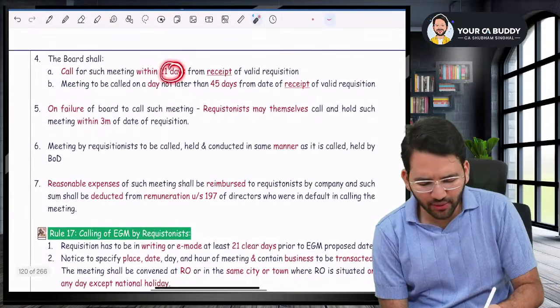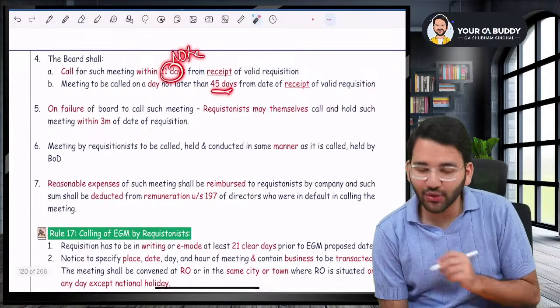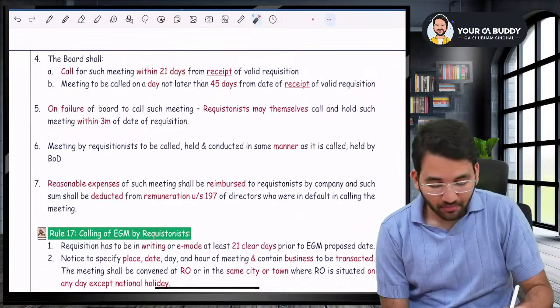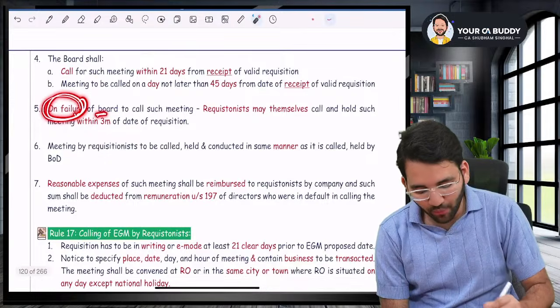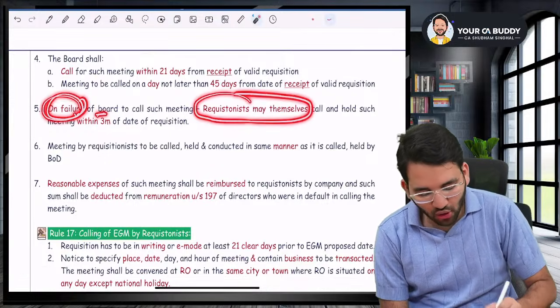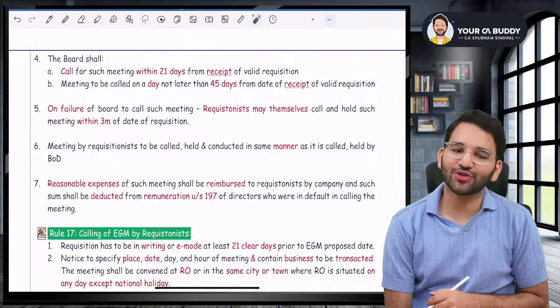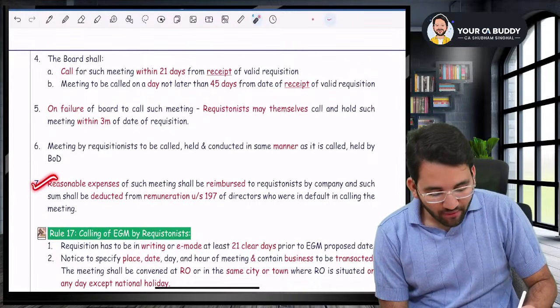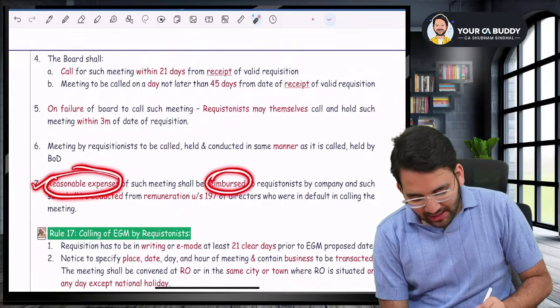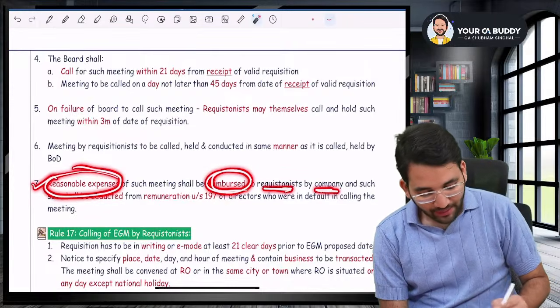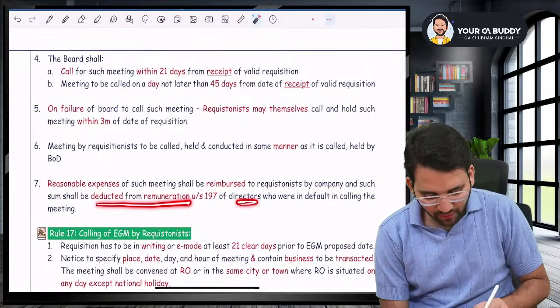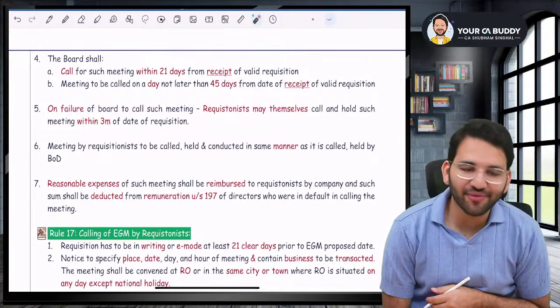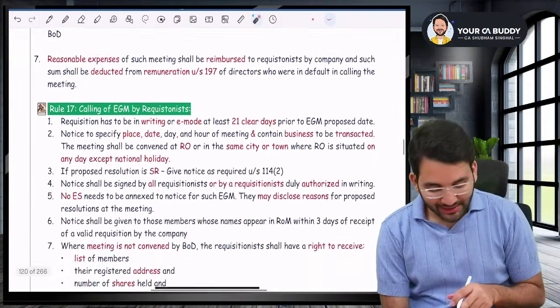So within 21 days, you have to send the notice, and within 45 days, you have to hold the meeting. But on failure of the board, the requisitionists may themselves call the meeting within 3 months from the date of requisition. However, whatever expenses were incurred will be reimbursed to the requisitionist by the company, and it will be deducted from the remuneration of the directors. It will be deducted from the salary of the directors. Now, guys, listen to me very carefully.